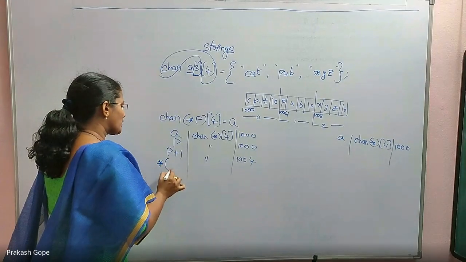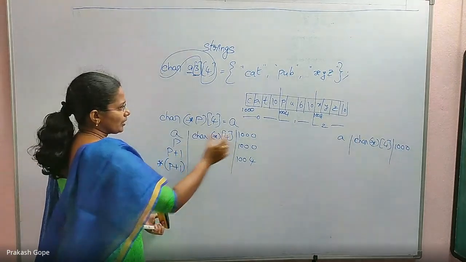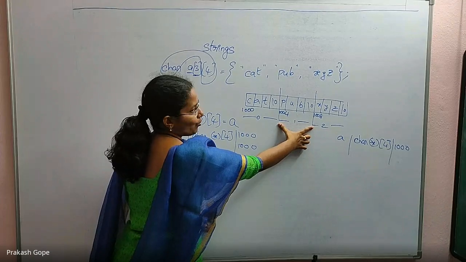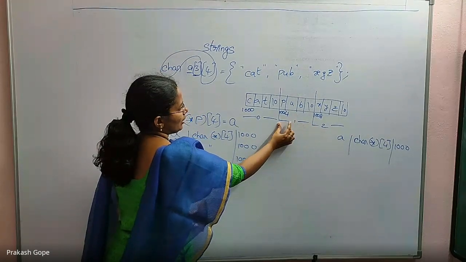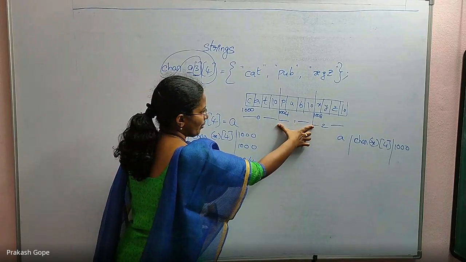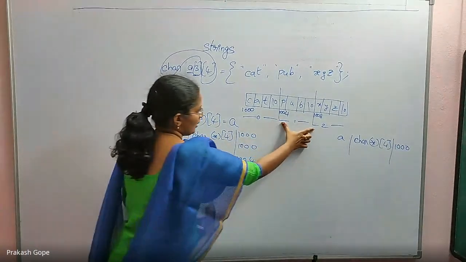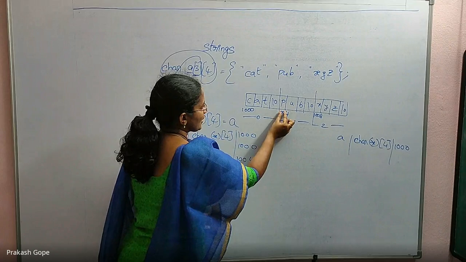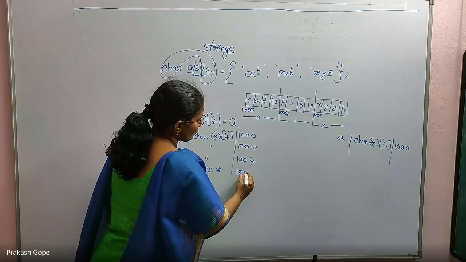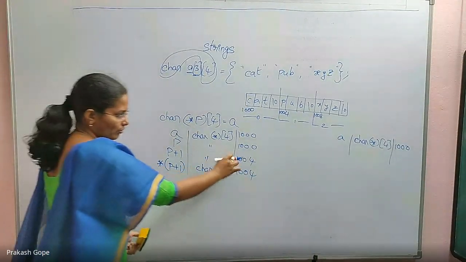For that, if I use one star of P plus 1. Till now, P plus 1 is pointing to a pointer to a character array of size 4. One dereferencing gives, in that array, the first element's base address. Now one dereferencing, star of P plus 1, is a pointer to the first element. First element is a character, so it becomes char star type, and its value is still 1004. So whether it is P plus 1 or star of P plus 1, the value will be the same.